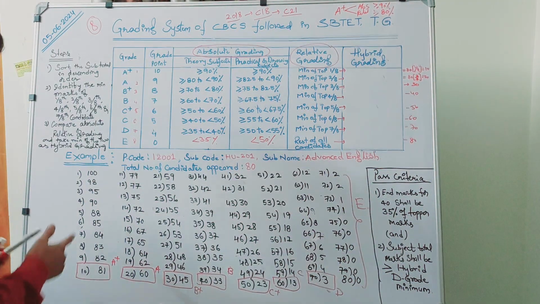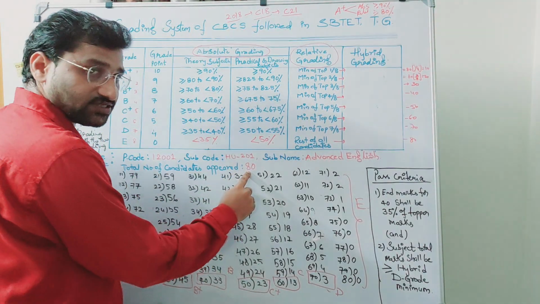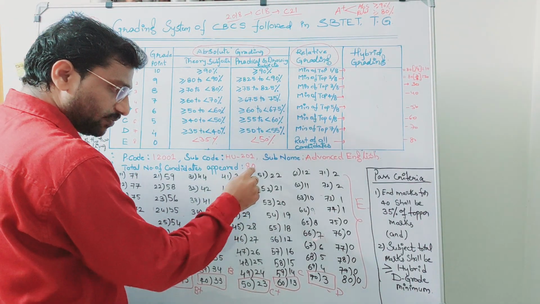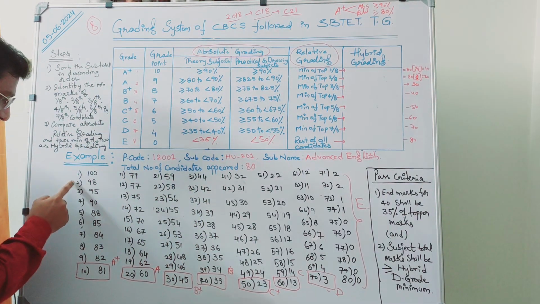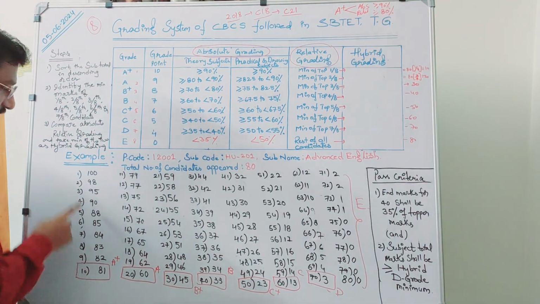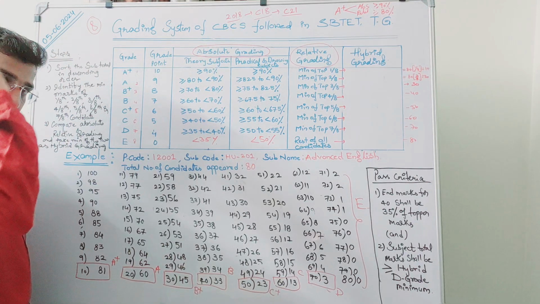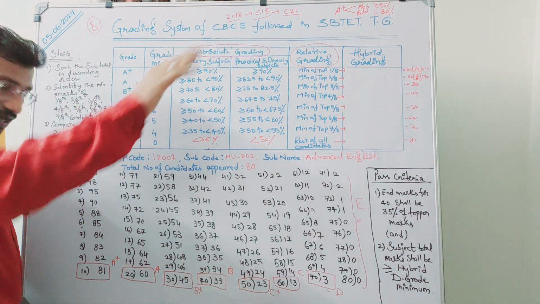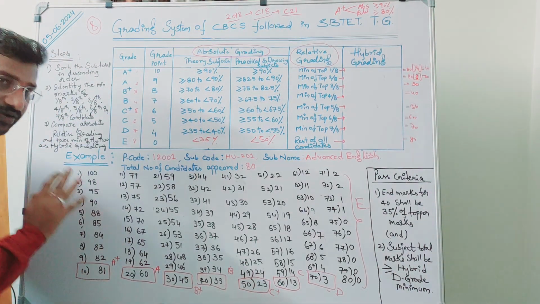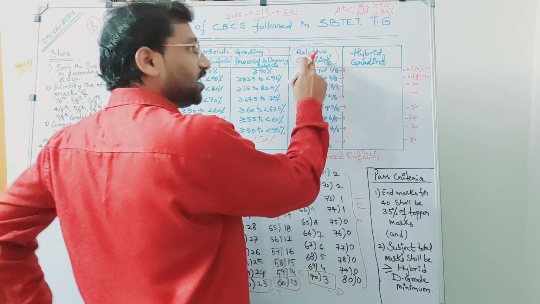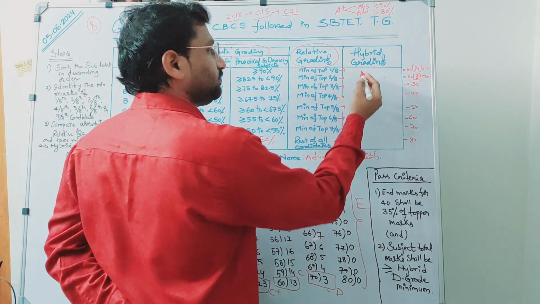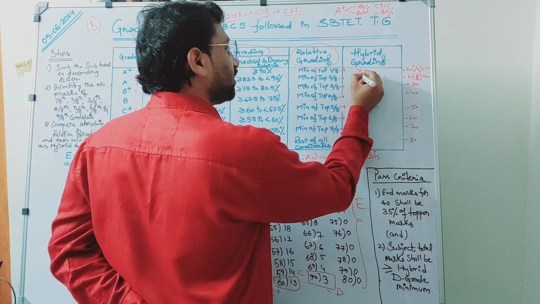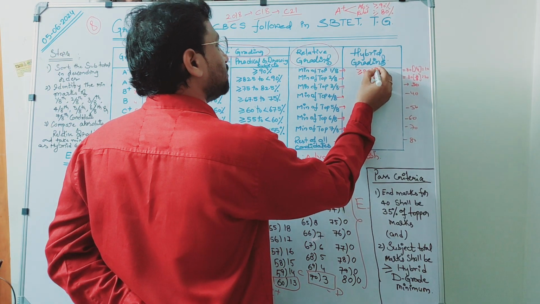So 1 by 8 means the total number of candidates is 80, and 80 by 8 is 10. So in this, the 10th candidate, 1, 2, 3 and so on up to the 10th candidate. The first candidate, because he is a topper, got 100 marks, but the 10th candidate got only 81 marks. That means the range of A plus for relative is greater than or equal to 80.